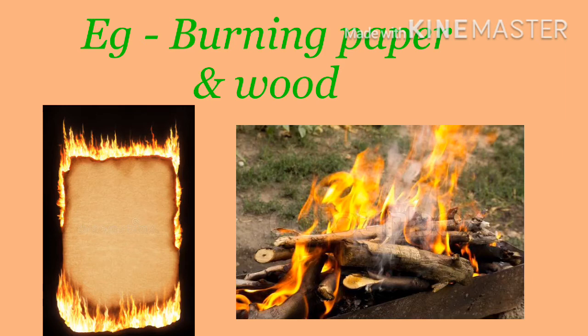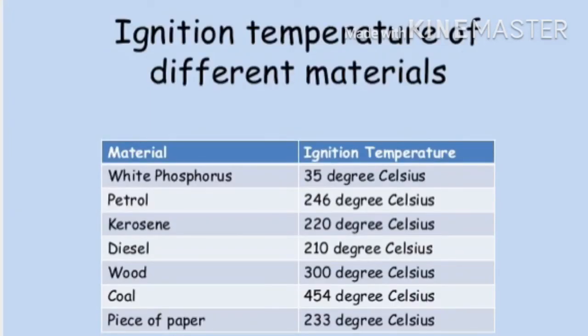Each and every substance has a different ignition temperature. Look at this next table. In that table, the material names are given. For example, white phosphorus: its ignition temperature is 35 degrees Celsius. Second, petrol 246 degrees Celsius. Kerosene 220 degrees Celsius. Diesel 210 degrees Celsius. Wood 300 degrees Celsius. Coal 454 degrees Celsius. And last, a piece of paper is 233 degrees Celsius.